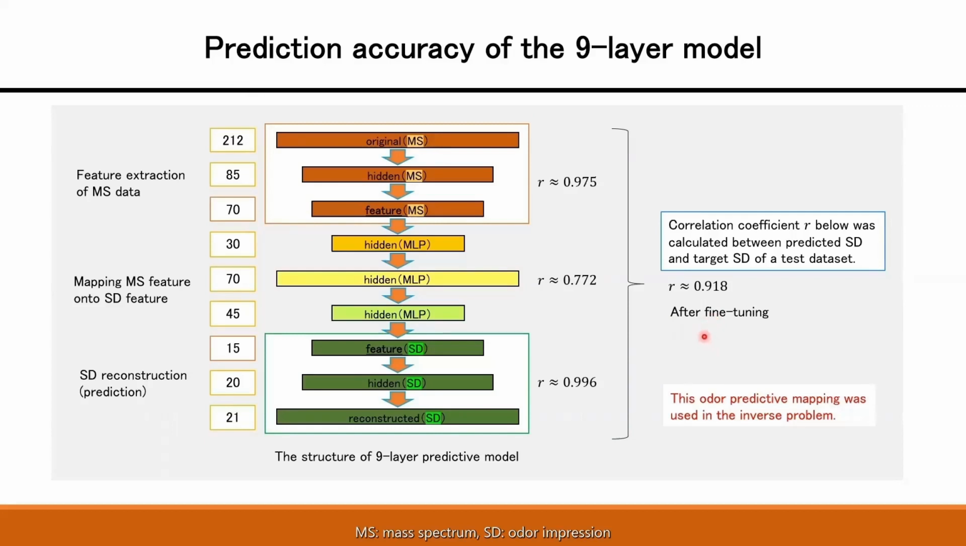About the prediction accuracy of the DNN, the correlation coefficient between predicted and target SD data was 0.918. This good mapping was used in the inverse problem.